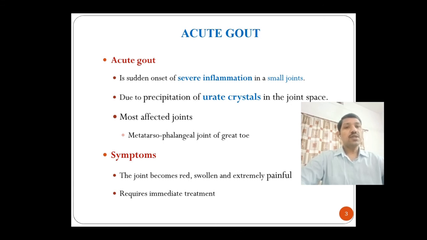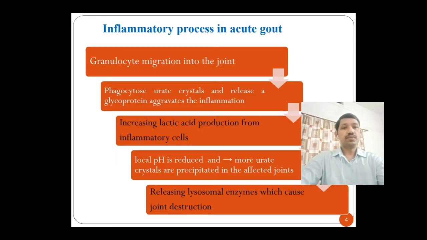and the most affected joints are the small joints like the metatarsophalangeal joints of the great toes. How do we know that this is gout? Symptoms of gout: the joint becomes red, swollen and extremely painful, which requires immediate treatment. These are the symptoms of acute gout.